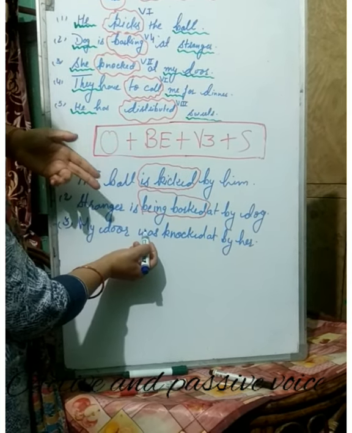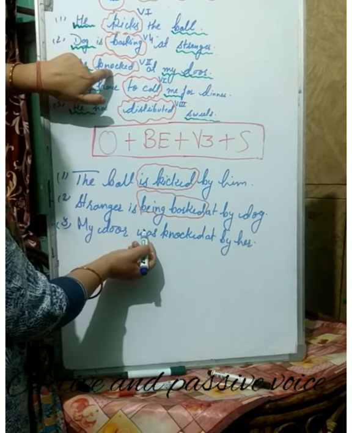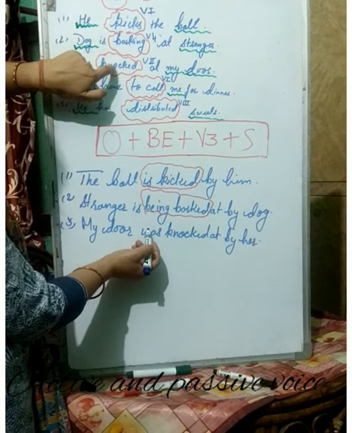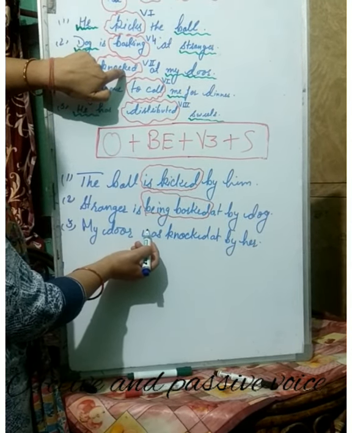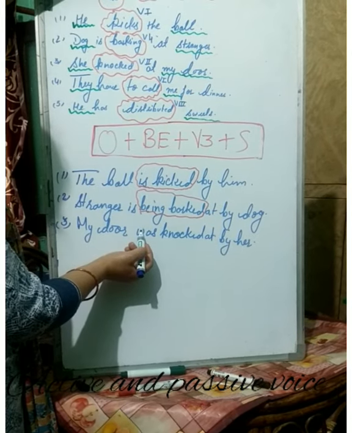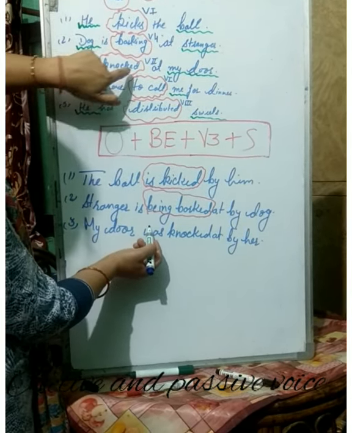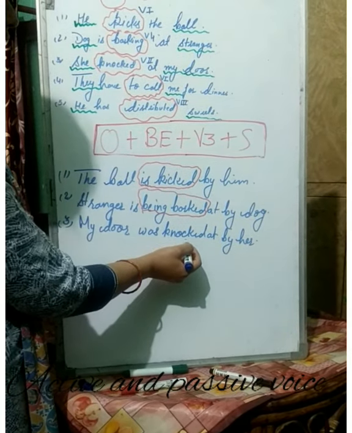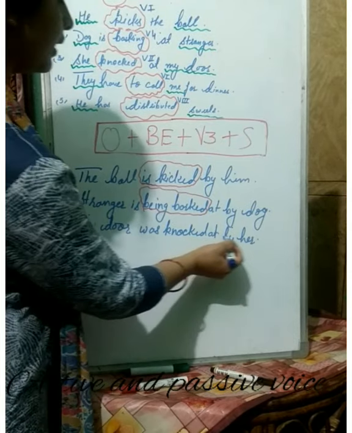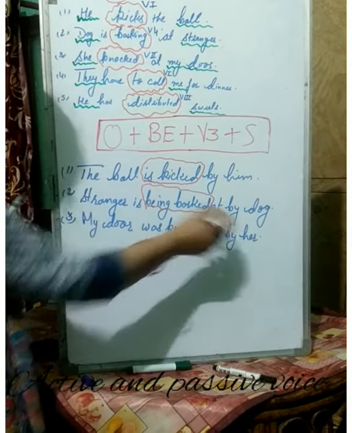Now why have we used was here? See this active voice sentence. It is the second form of the verb, and the rule says whenever the second form of the verb occurs in the active voice, we have to use the second form of the be verb, that is was. And here knocked is the perfect participle. Then by her, that is the subject.